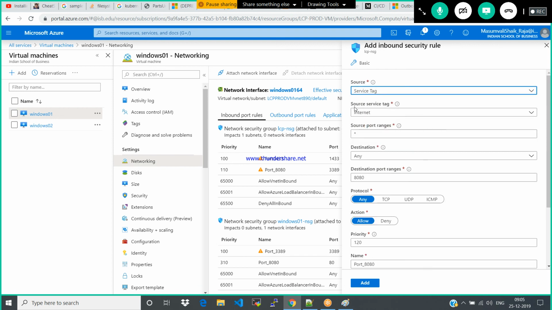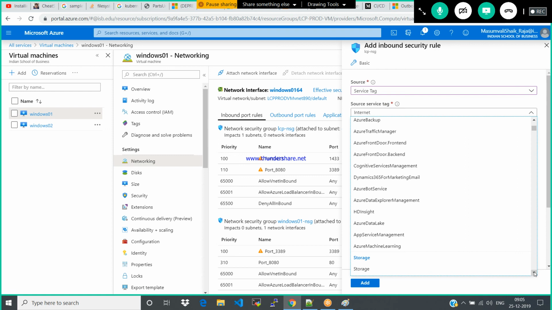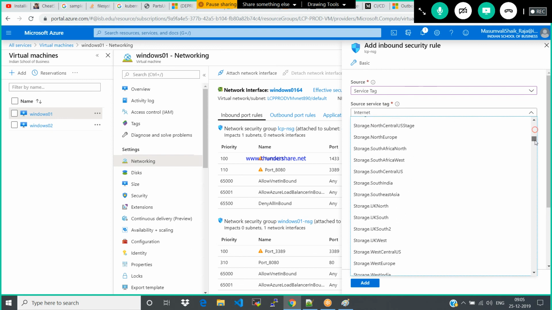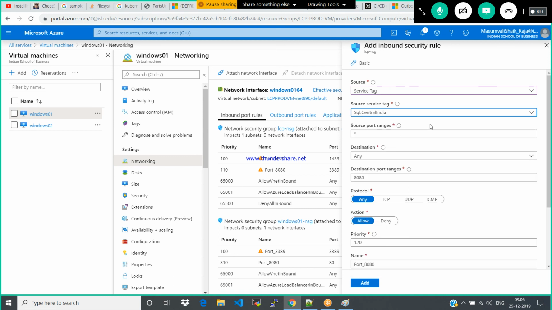Service tag చూడండి, source service tag ఏంటి, internet. If you want to block the internet or virtual network, load balancer, gateway, these are all. So my requirement is ఏంటి, SQL. I want to block the SQL. చూడండి region wise ఉంటుంది. SQL Brazil, SQL Australia. What is our SQL? Central India. So if you select it, the entire region will be blocked from that sequence.